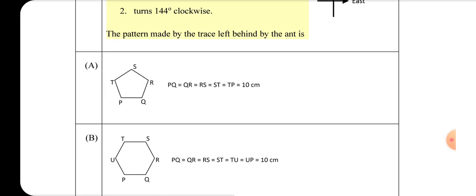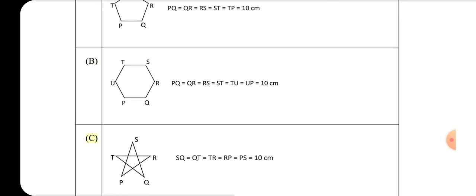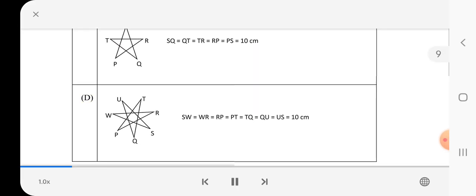1. Moves forward for 10 centimeters. 2. Turns 144 degrees clockwise. The pattern made by the trace left behind by the ant is: A, B, C, D. Page 9.